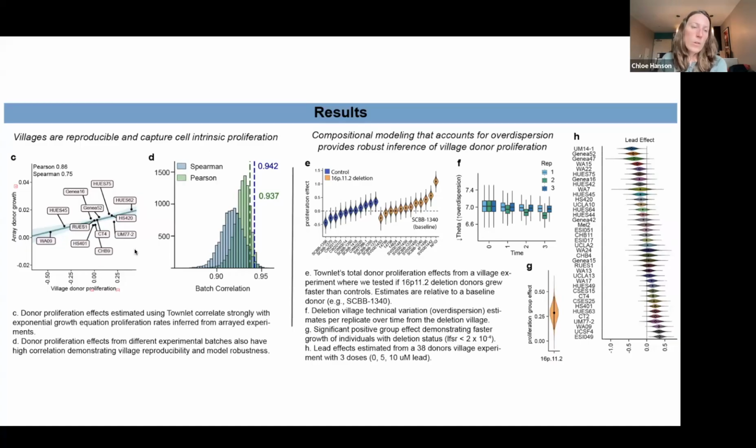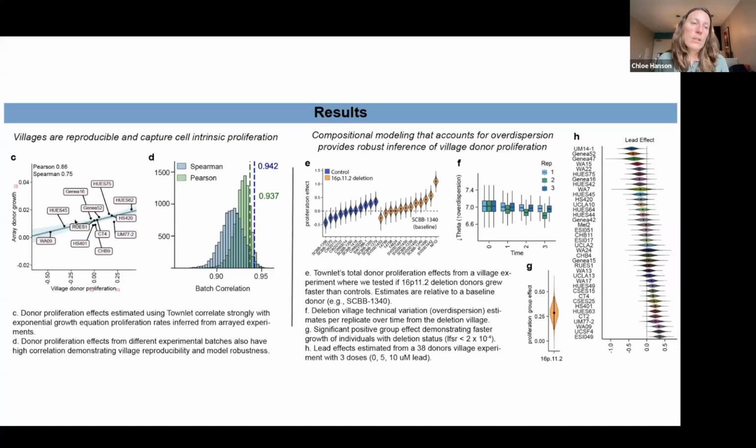So in tandem with our modeling, we performed various experiments to test this. We did a 12 donor village where we estimated the village donor proliferation using our model townlet. And then we did an arrayed donor growth experiment where individuals were grown separately, and we used the exponential growth equation to estimate their proliferation.